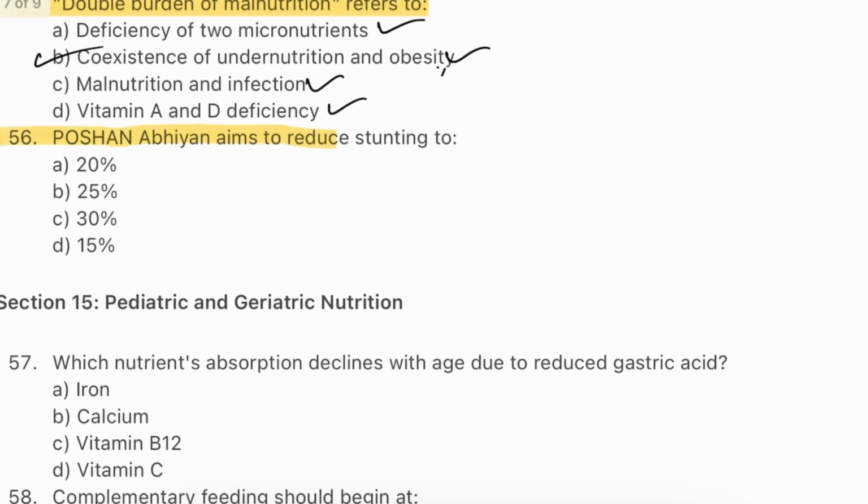Question number 56. Poshan Abhiyan aims to reduce stunting to 20%, 25%, 30%, 15%. The answer will be D, 15%.